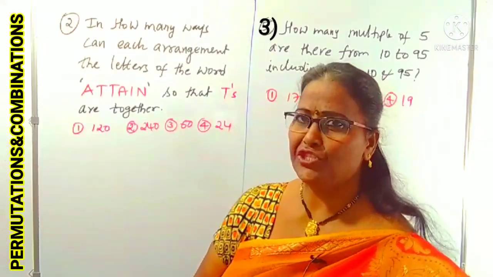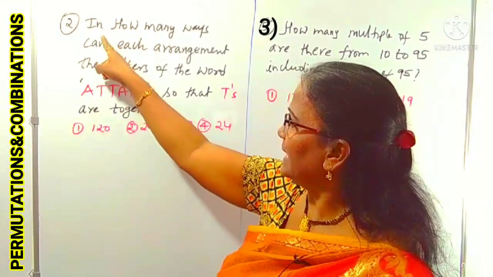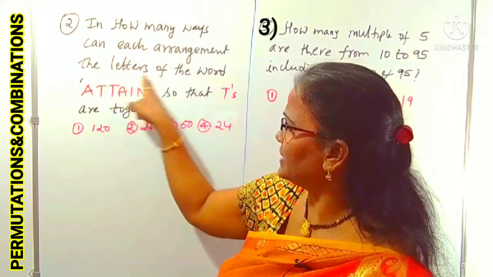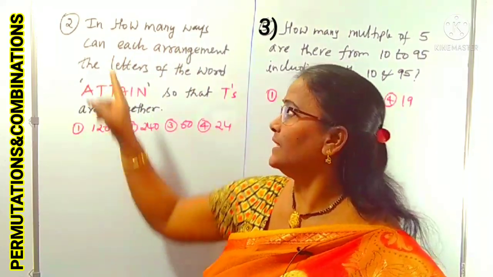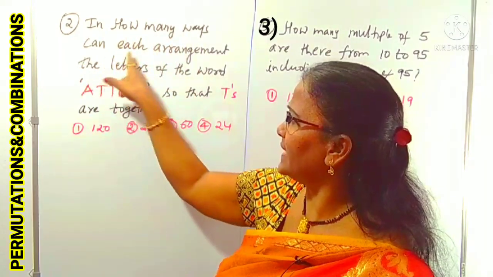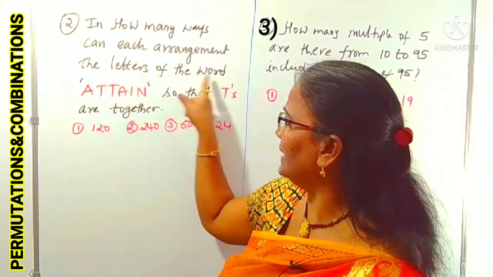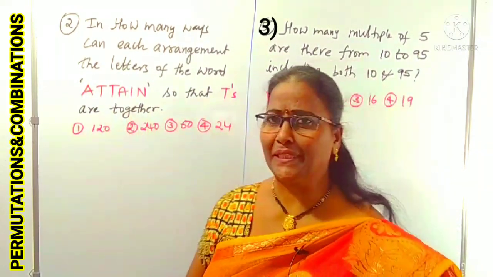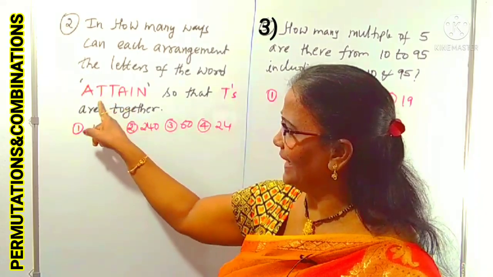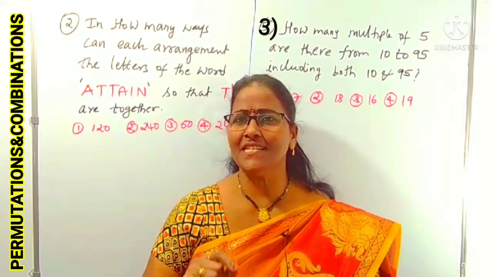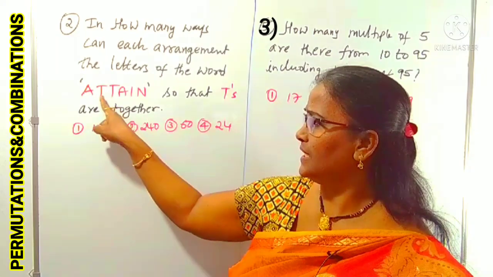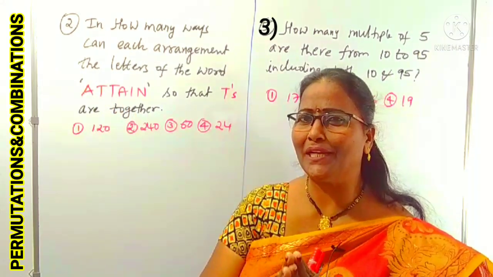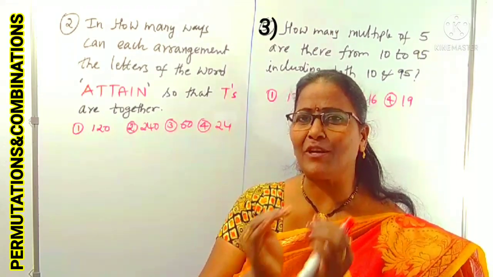That's it, right? Look at question number 2. What is given? In how many ways can the letters of the word ATTAIN be arranged, with the condition that the T's are together? We have to arrange the letters of the word ATTAIN. What is the condition? There are T's, you know that clearly. How many of them are there? 2 T's are together. Together in the sense as one place.